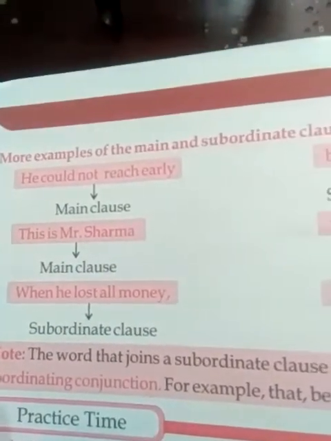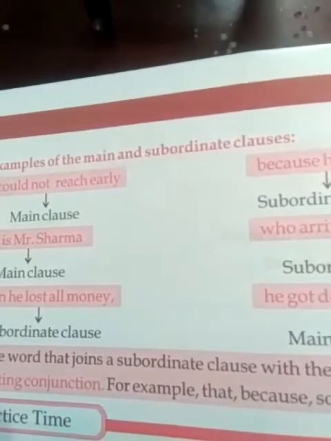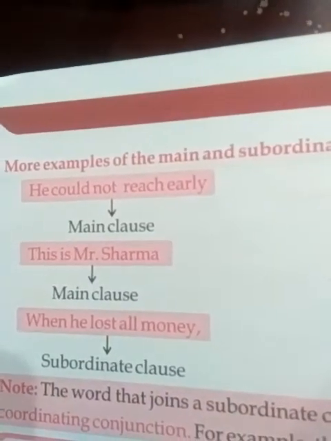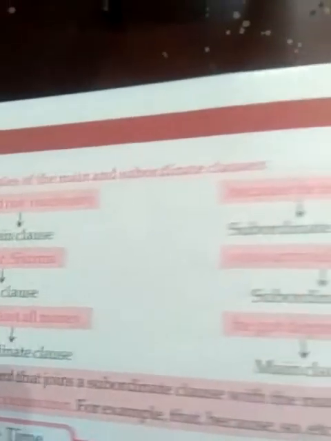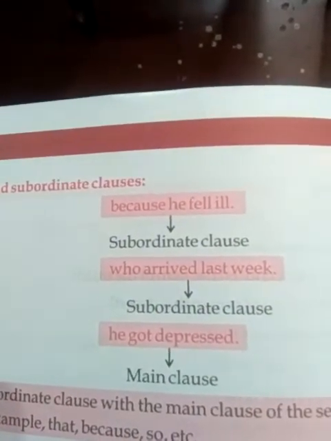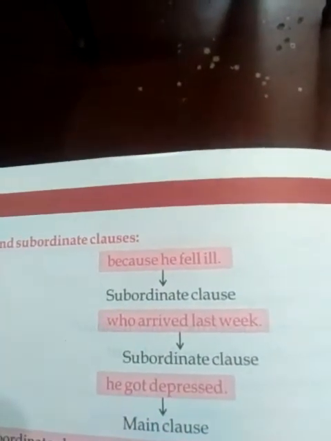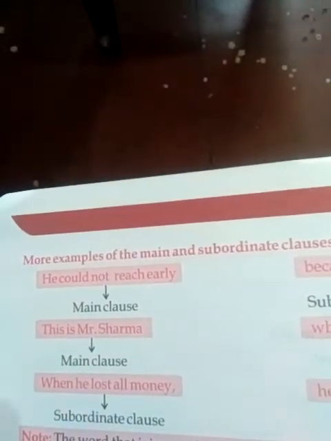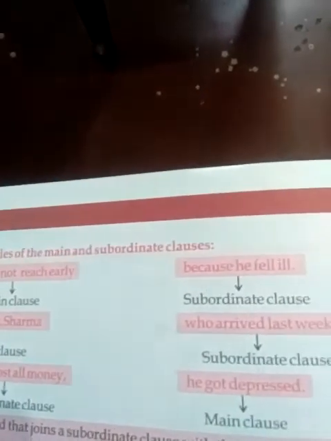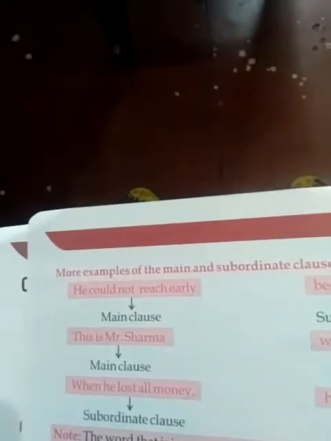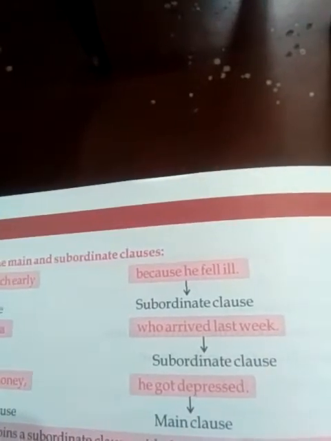Now more examples of the main and subordinate clauses. He could not reach early. It is a main clause. Because he fell ill. It is a subordinate clause. This is Mr. Sharma. This is a main clause. Who arrived last week? It is a subordinate clause. When he lost all money, he got depressed. So when he lost money is a subordinate clause and he got depressed is the main clause.